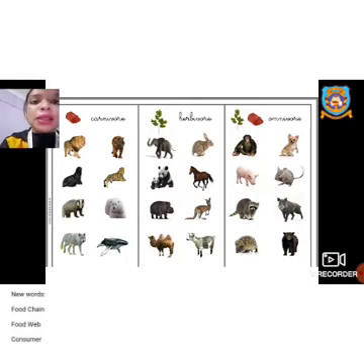Animals cannot prepare their own food. They get whatever food is available in nature or their surroundings. Based on their eating habits, the three categories are carnivore, herbivore and omnivore. In each word there is vore, V-O-R-E. I have already told you vore means to eat.